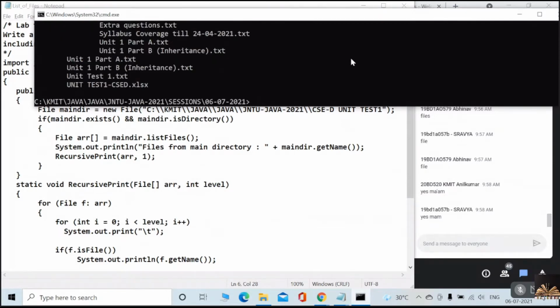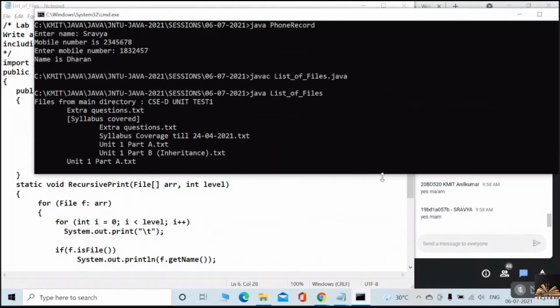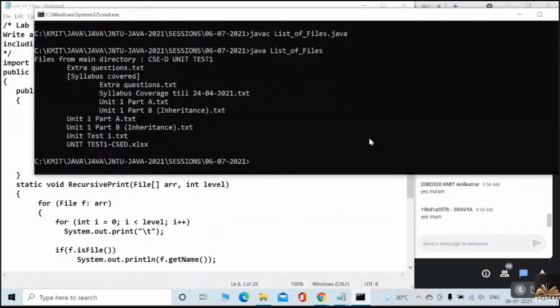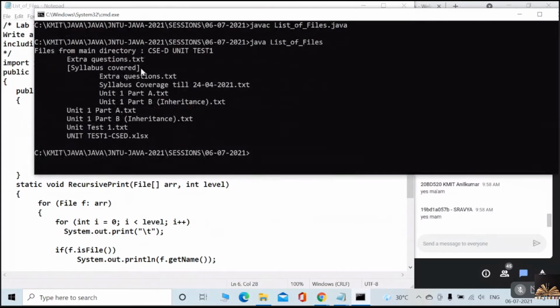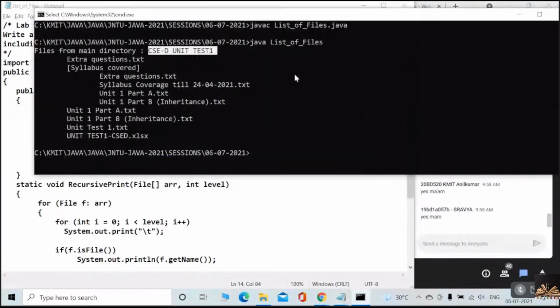See this, guys. Look at this output once. This is what our output actually is. The main directory, files from the main directory, that is what we have discussed. That is what we have printed here now. Main directory getName, the name of the main directory is CSTD unit test 1, and in the main directory